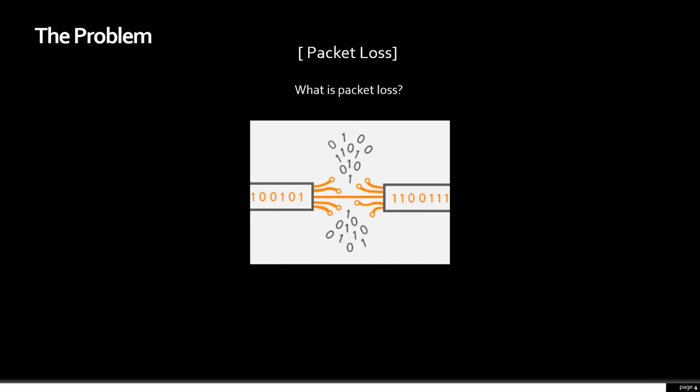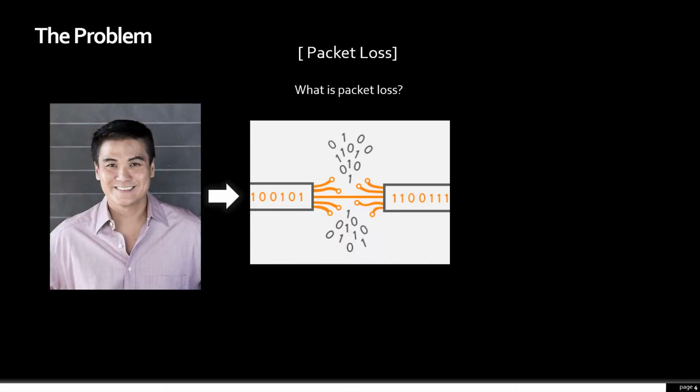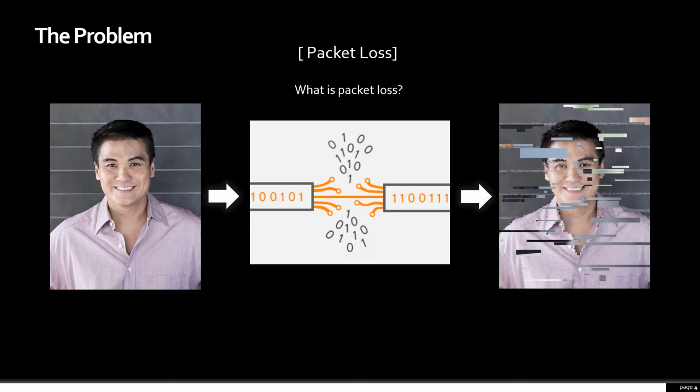So for example, let's try to transmit this photo of this man, have packet loss occur, and this is what we can end up with. Bits and pieces of the picture being removed, along with tears, which is a downgrade in quality.